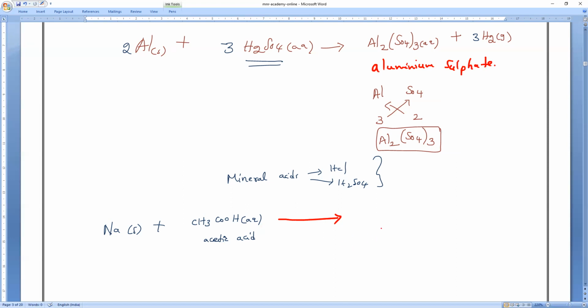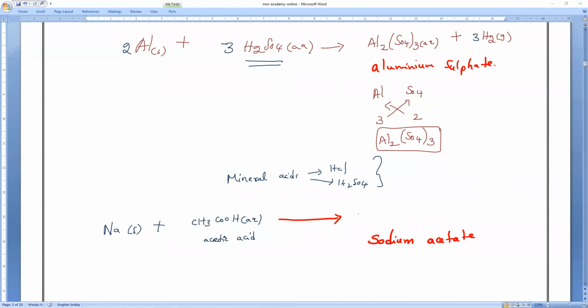Next. Now the product, you people don't know, but this is the most important reaction. Please remember it. Sodium acetate will come. Now, in board exams nowadays, they ask questions like this only. Before, they used to ask, write any one example for metal reacting with acid. Now they are specifying, give any one real life example where an organic acid reacts with a metal. Do you all understand what I'm saying? Then at that time you cannot write with a mineral acid. Do you all understand? You must take an organic acid only. So then you can write this example.